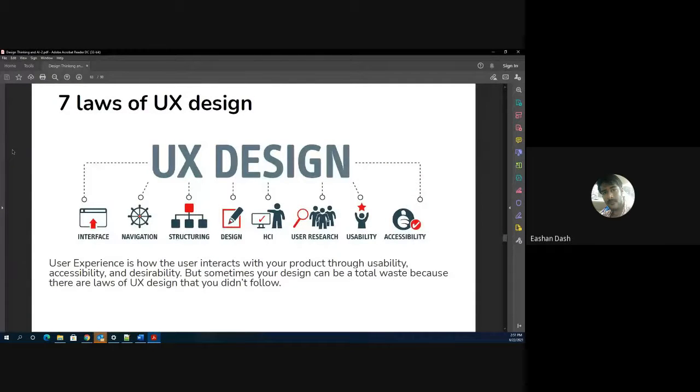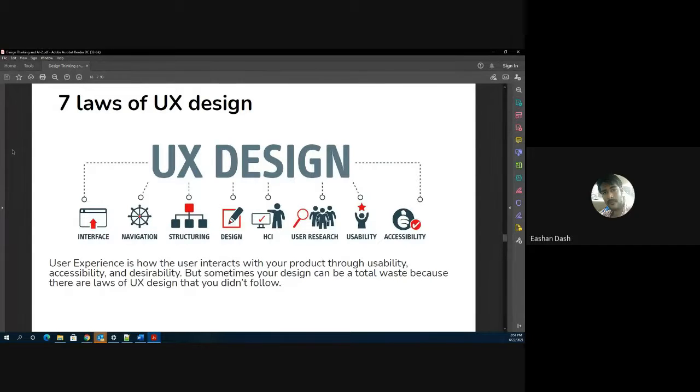Now we have the UX design. Like I told you, UX design is a much broader concept than UI design. It goes much beyond the visual aesthetics, and it has various subsets. Your interface, like I told you, is the medium, how you're going to provide a solution.